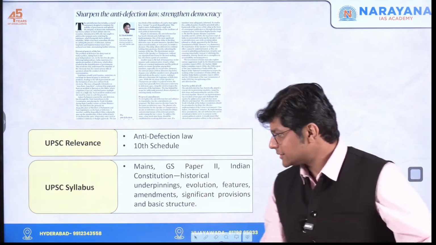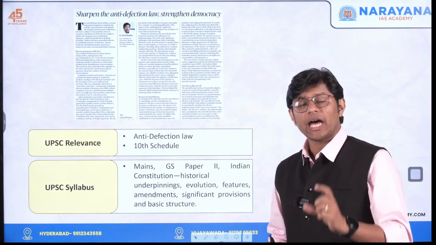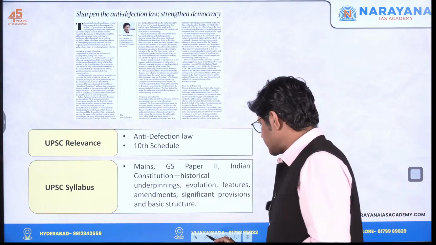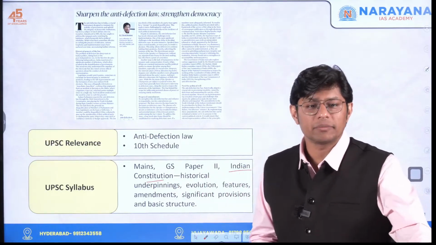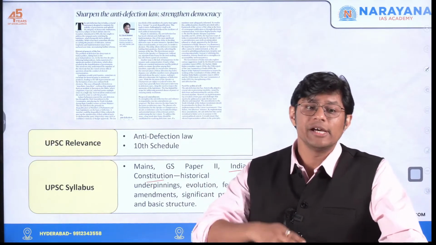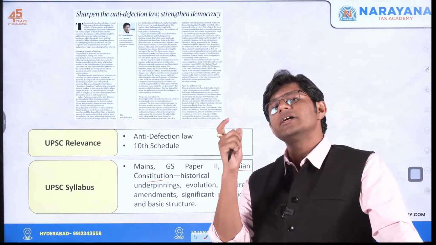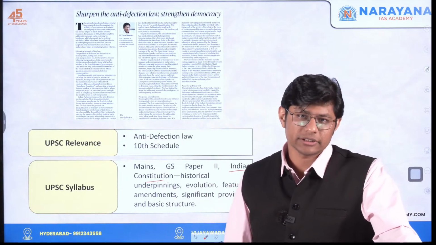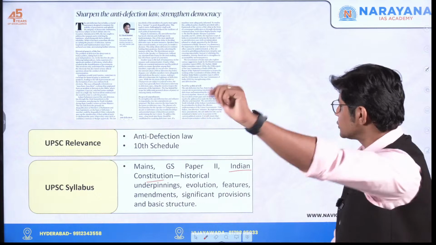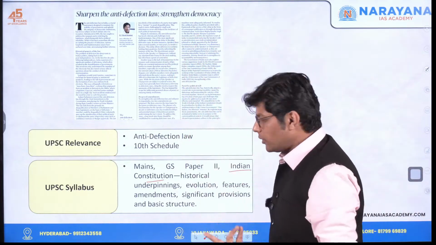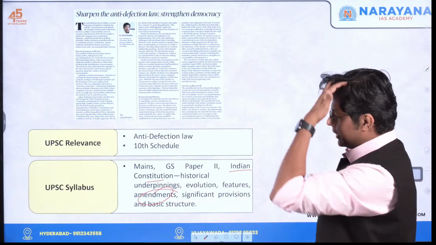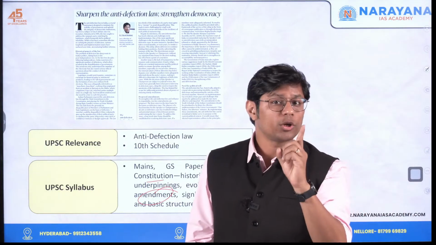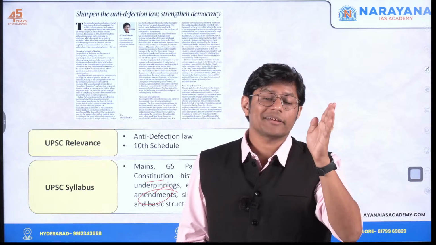So for mains, in GS paper 2, we have a subtopic in the name. What is the topic? Indian Constitution: historical underpinnings, evolution, features, amendments and significant features of the Indian Constitution, right? So, anti-defection law is an amendment to the Indian Constitution. Simple, right?